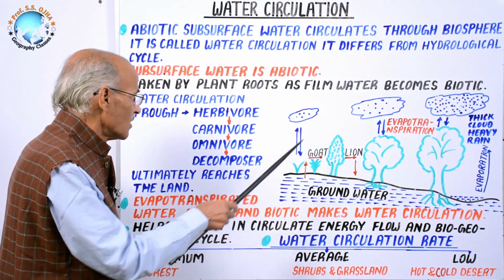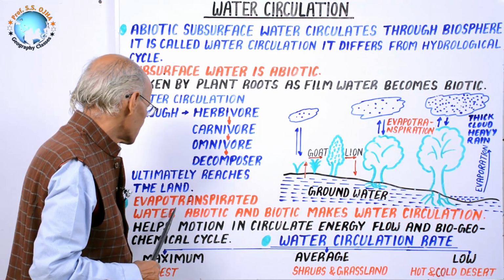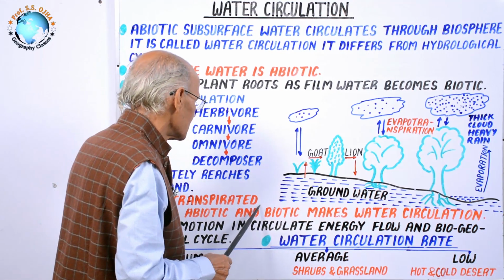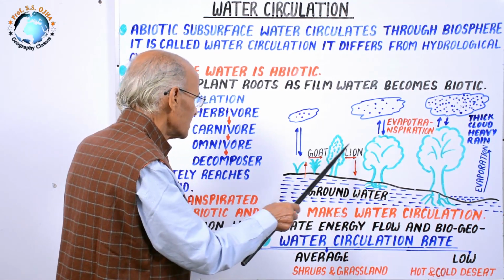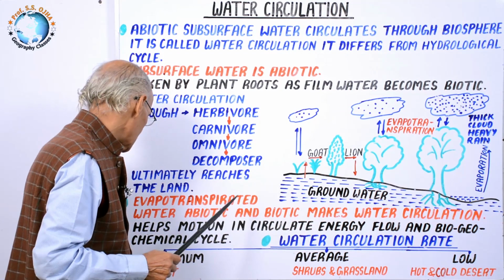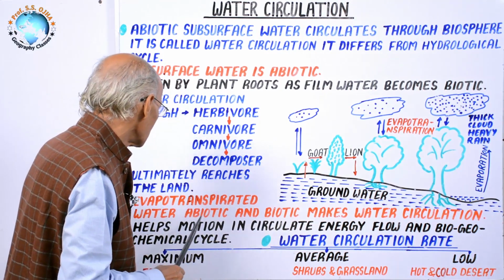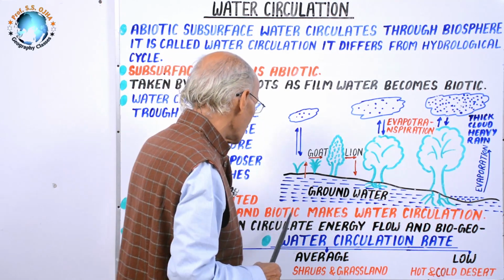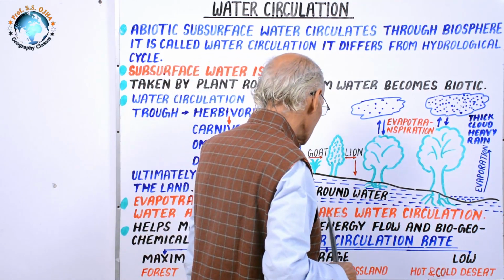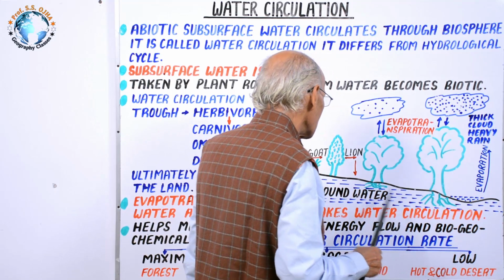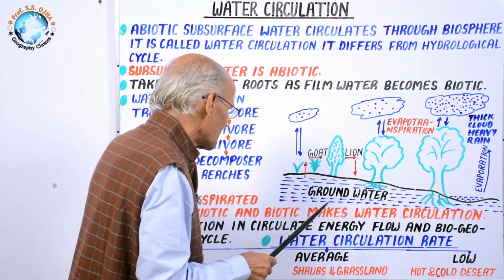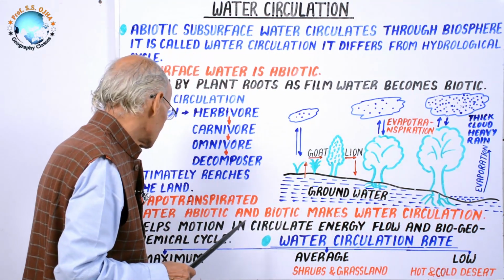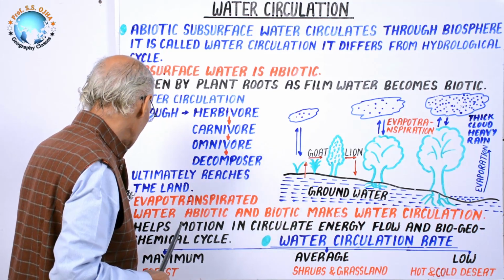Now, one point that we have already discussed, that evapotranspiration, or evapotranspirated water from plant, this water is of abiotic nature and origin, and it makes the biotic water cycle. It means these plants make a cycle which is of biotic origin and nature.